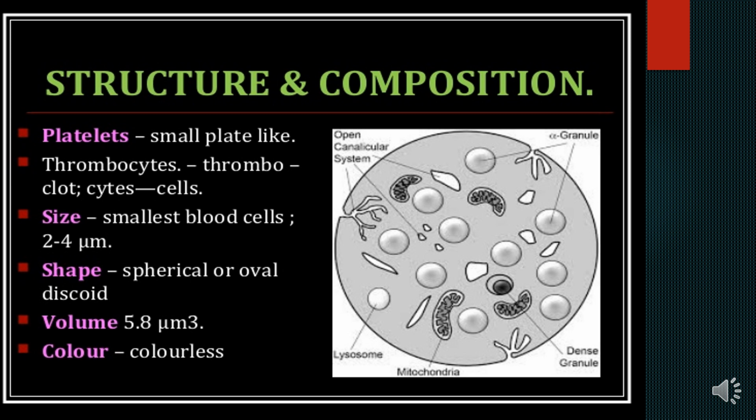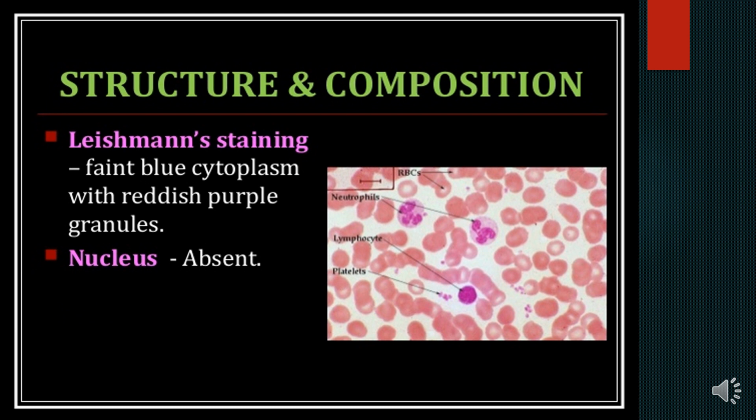Size is the smallest of the blood cells. You know that it is 2 to 4 micrometers. Shape is spherical or oval, discoid. The volume is 5.8 cubic micrometers. With Leishman staining, the faint blue cytoplasm shows reddish purple granules. This is an important characteristic when you see under the microscope.